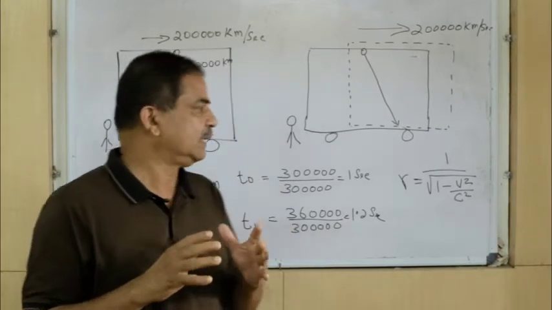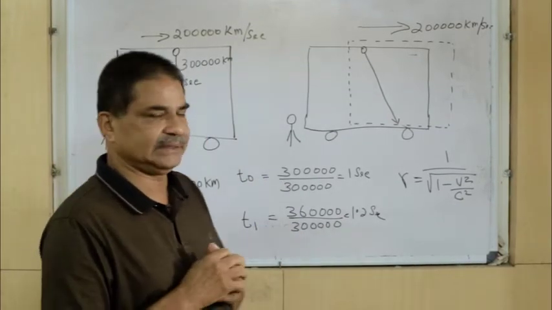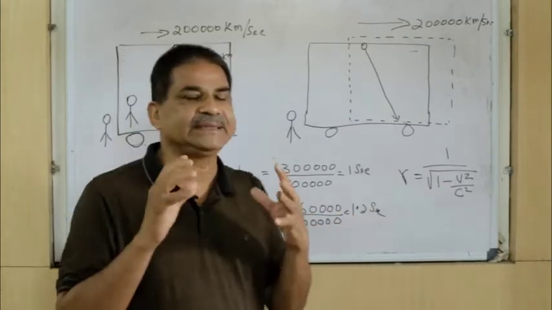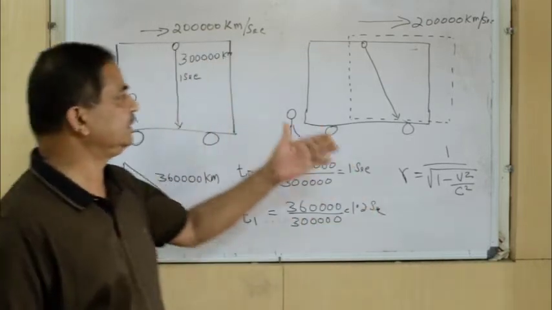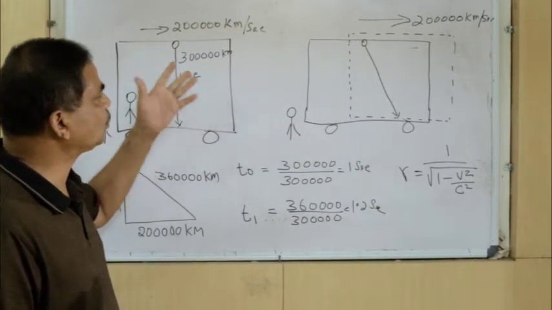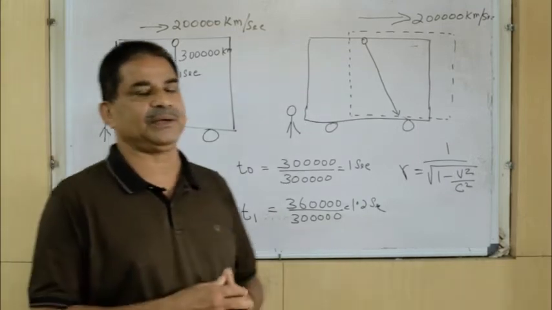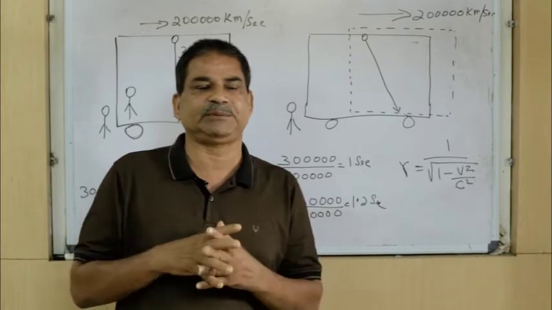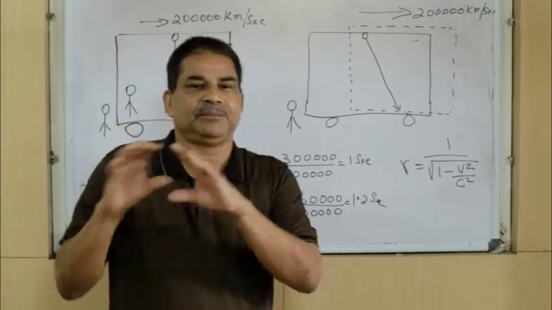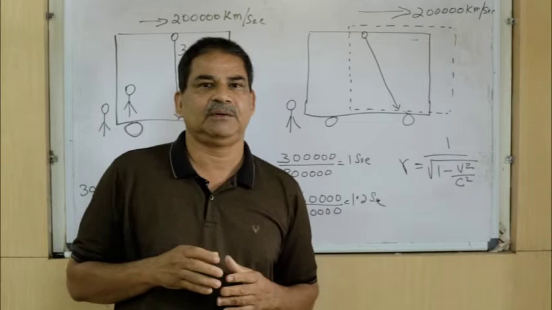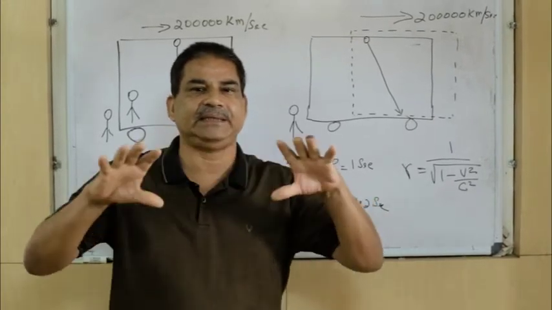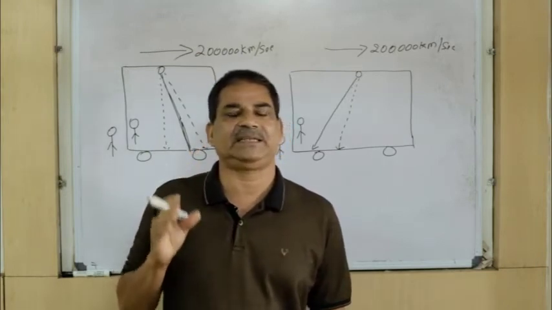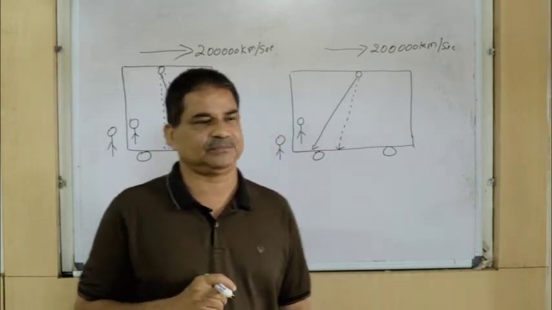So, as far as the relativity theory is concerned, this gamma equation is of much importance, and this time dilation experiment also is very important. If you remove this time dilation experiment and this gamma equation from relativity theory, we will find that the relativity theory is a big zero. Now we will go to see how this time dilation experiment becomes a foolishness.